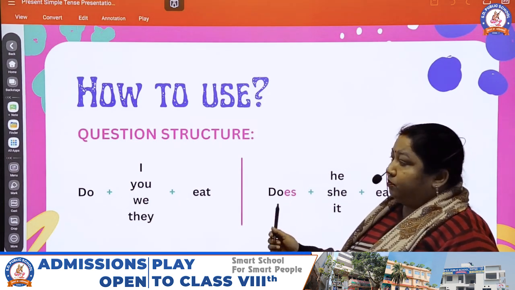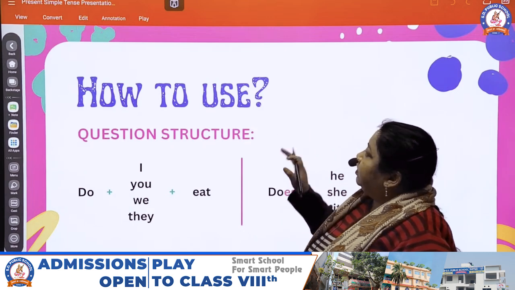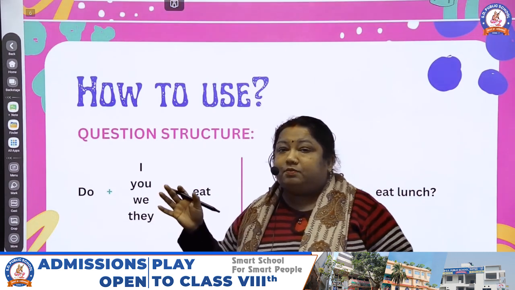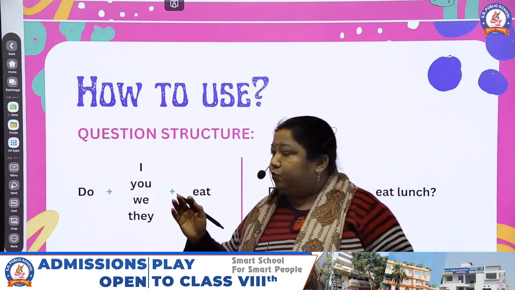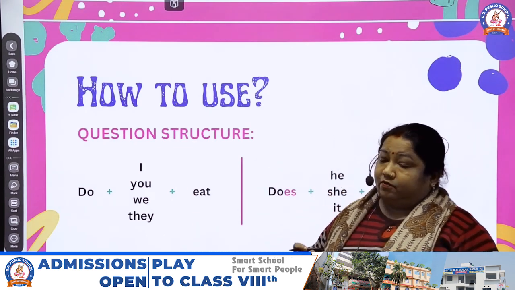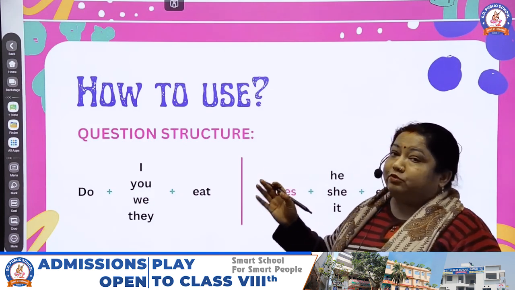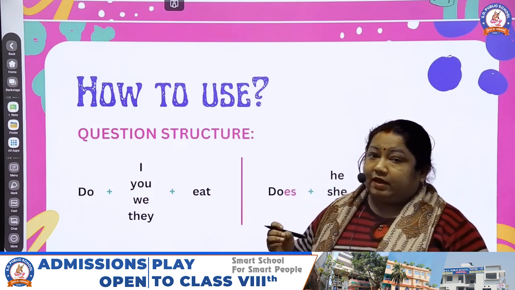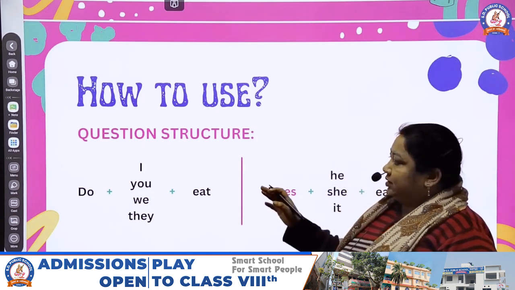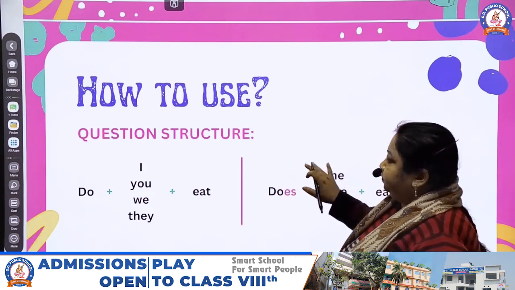So one thing, in one sentence, I would like to tell you: if the subject is I, you, we, they, we have to use the base form of the verb. Remember that. And if the subject is he, she, it, then we have to use the s form of the verb. This is the main thing.